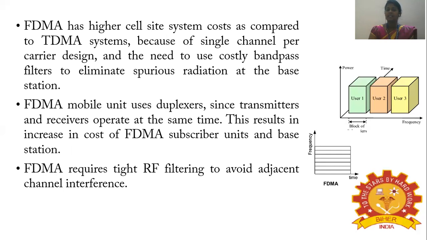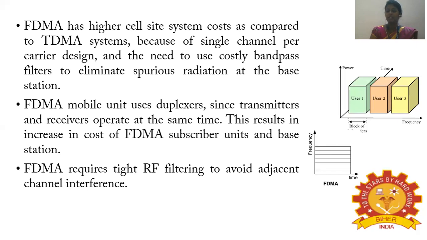FDMA has a higher cell site system cost as compared to the TDMA system because of the single channel per carrier design, and it needs costly bandpass filters. So in the FDMA system, the cell site system cost is much higher when compared to TDMA, because we need a costly bandpass filter to eliminate the spurious radiation at the base station.